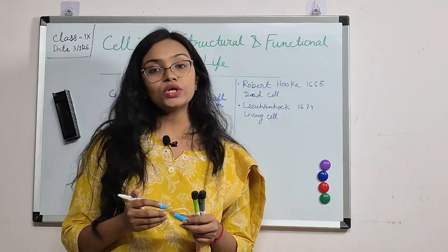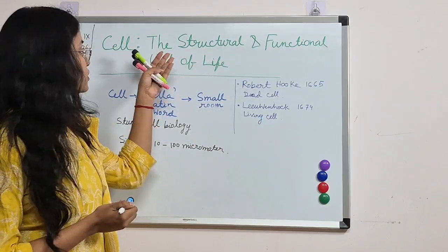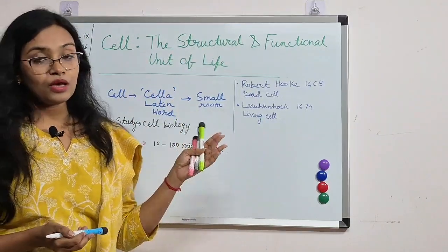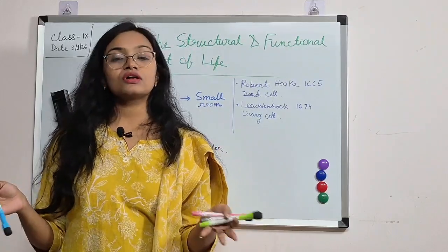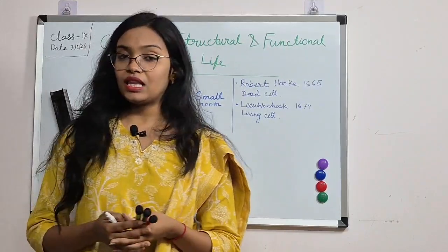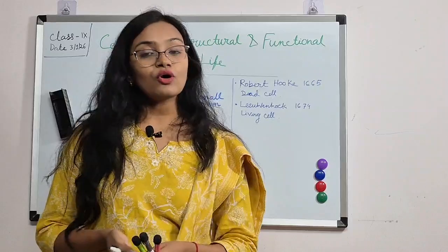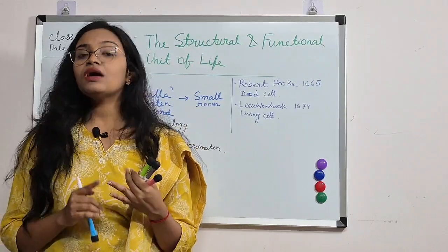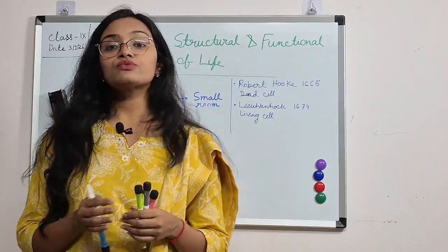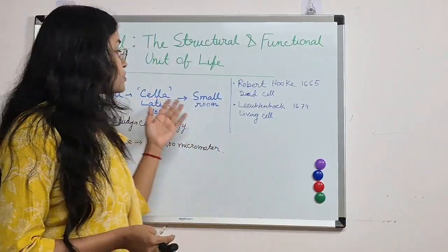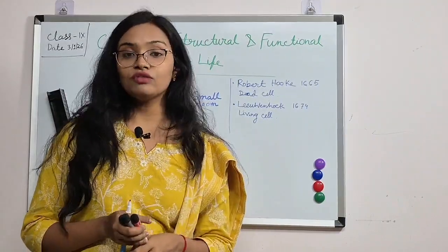As I already told you, cells are the structural and functional unit of life. But why is it called that? It is called so because all living organisms are composed of cells, and all the life processes including metabolism and reproduction occur within the cells. So that's why cell is called the structural and functional unit of life.